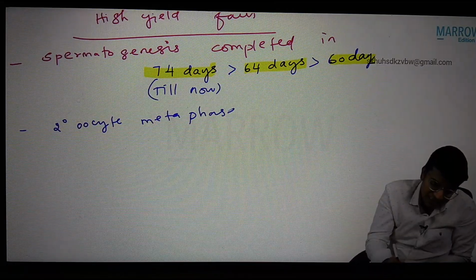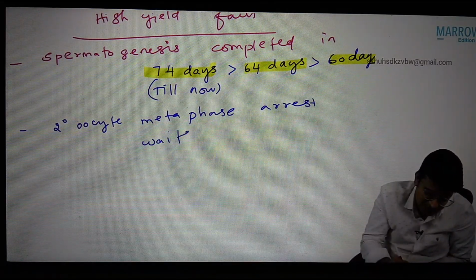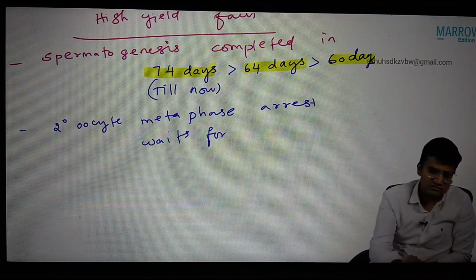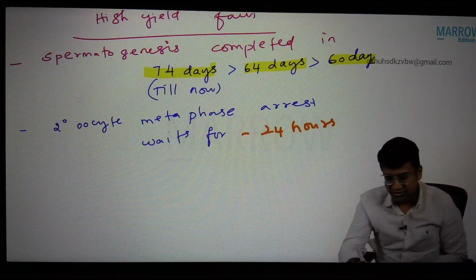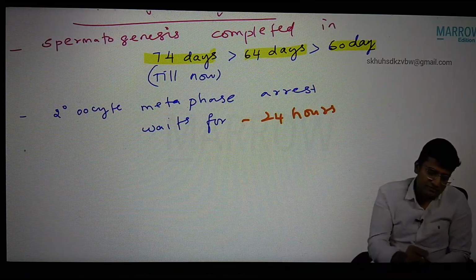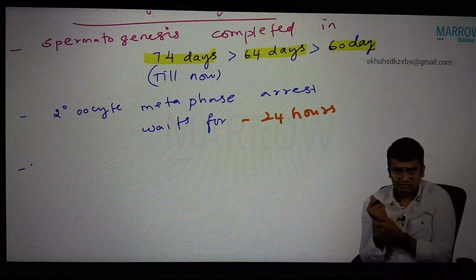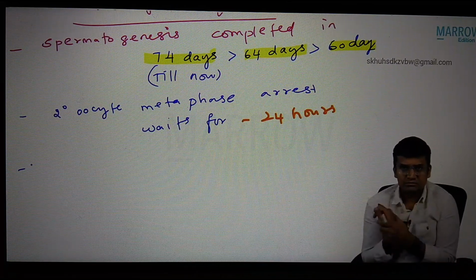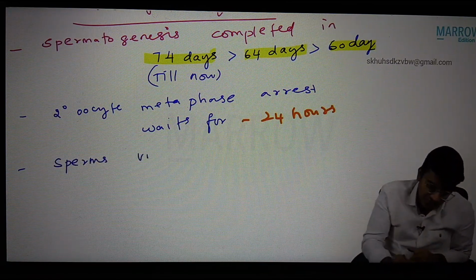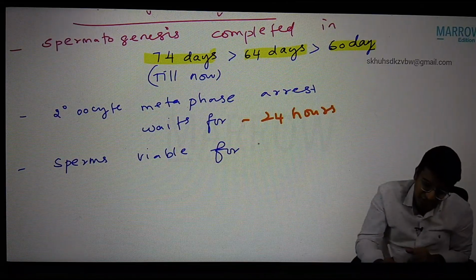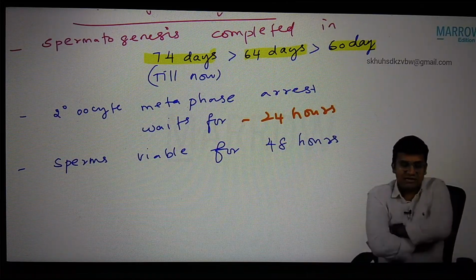Secondary oocyte in the metaphase arrest waits for how many hours? I told you just now. 1 day, 24 hours. Okay. Next one. The sperms are viable for how many days in the female genital tract? 2 days. Very good. Sperms are viable for 48 hours in the female genital tract.